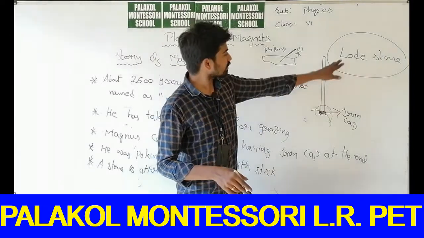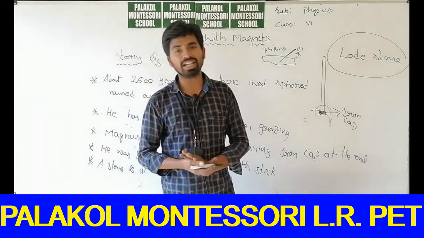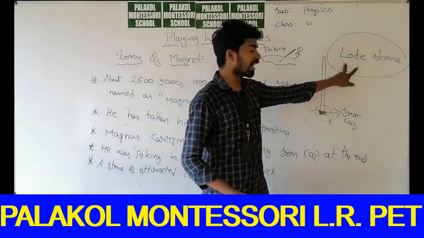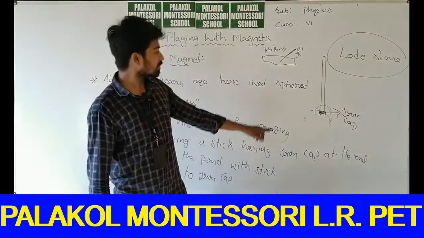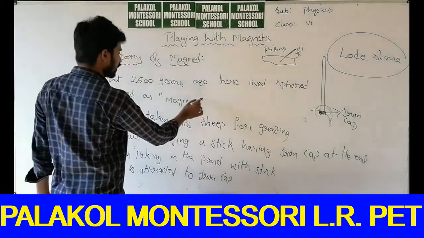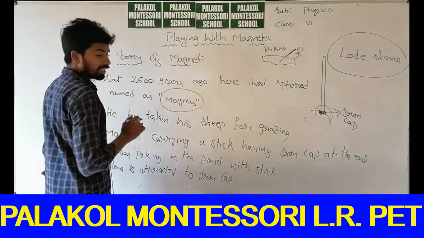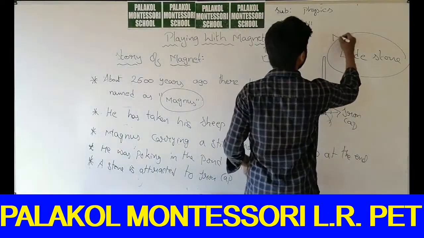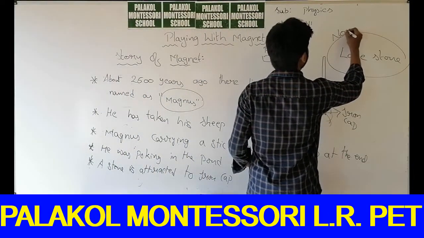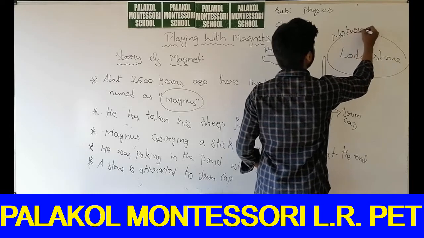What is the name of the natural magnet? The natural magnet's name is lodestone. Magnus first discovered the magnet. So what is the name of that natural magnet? Lodestone, the natural magnet.